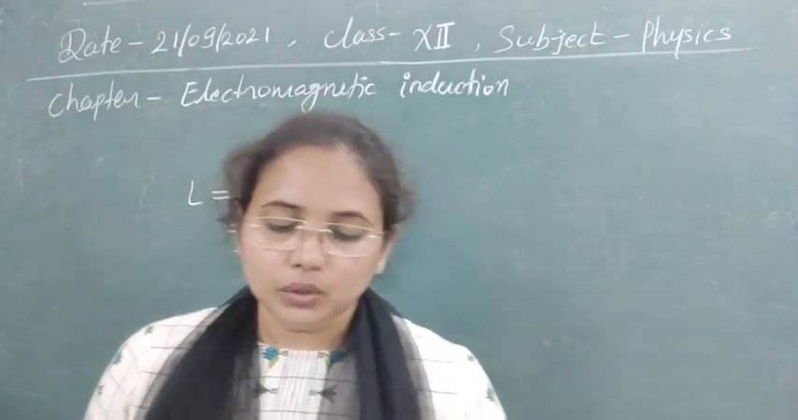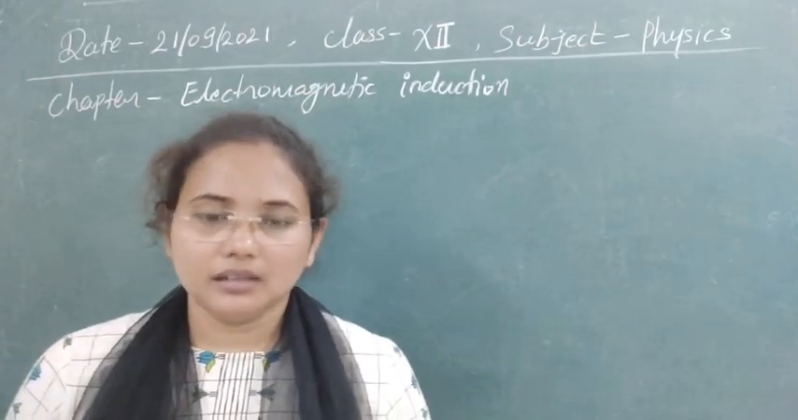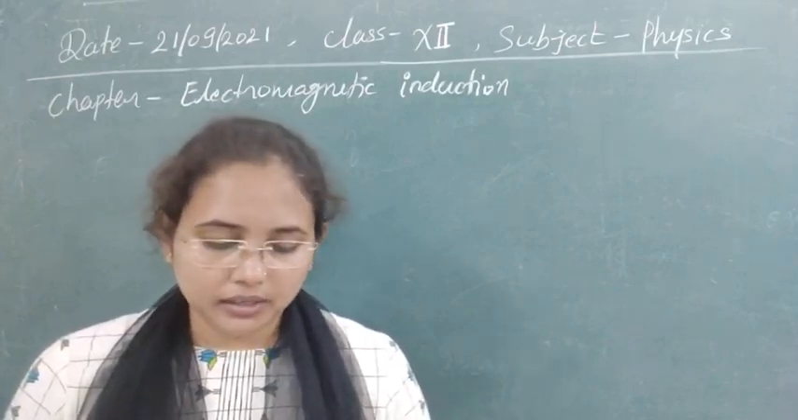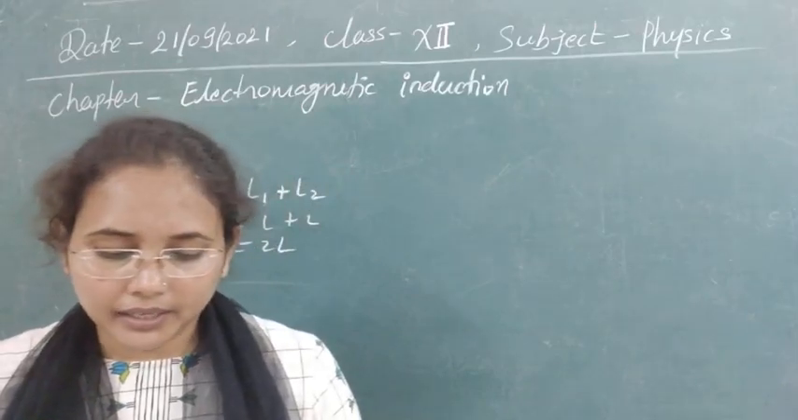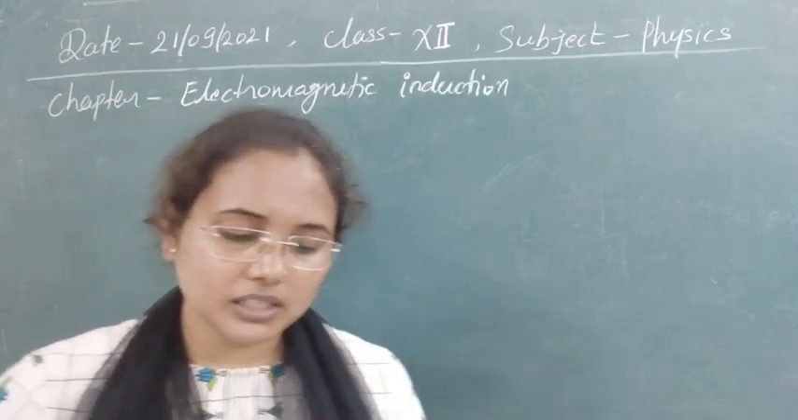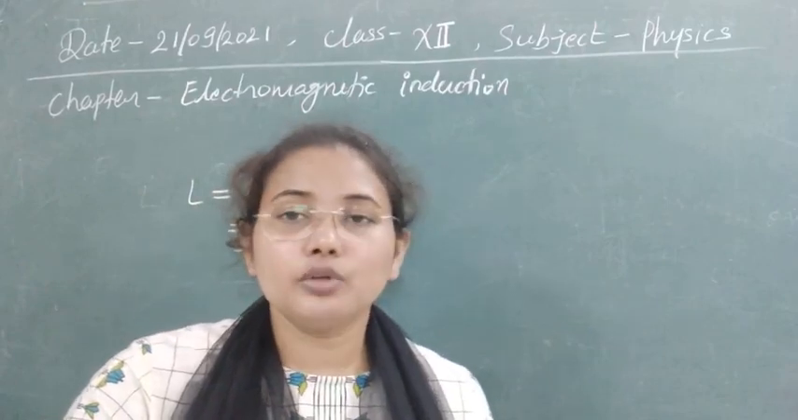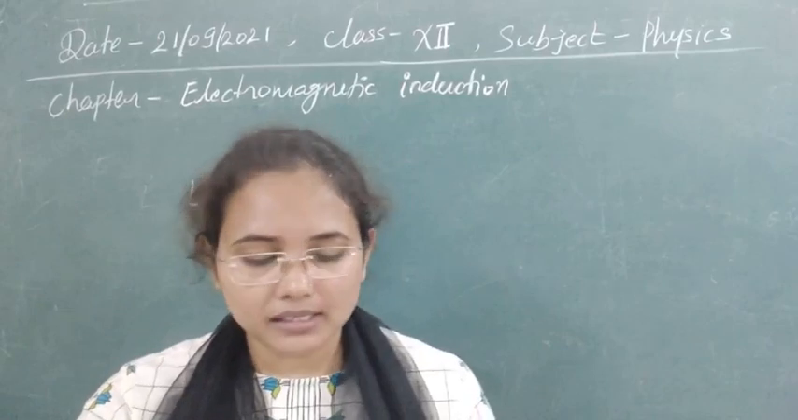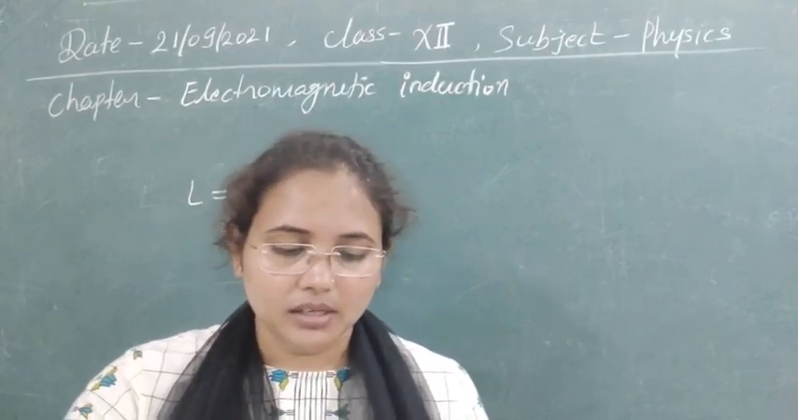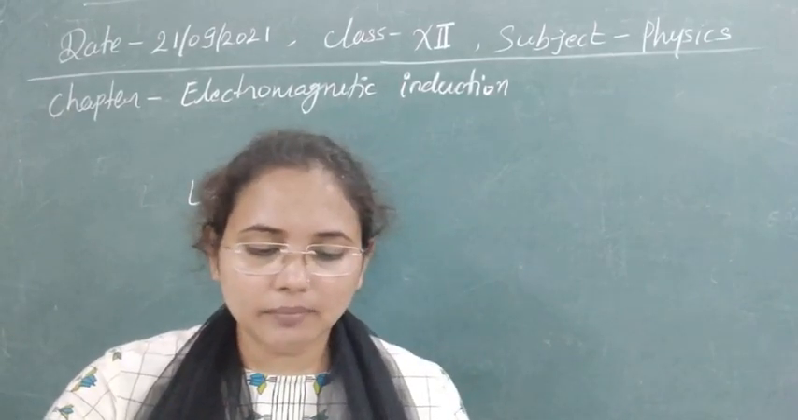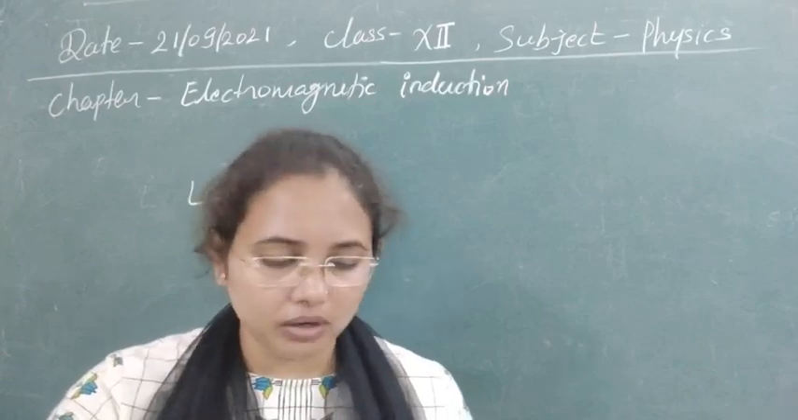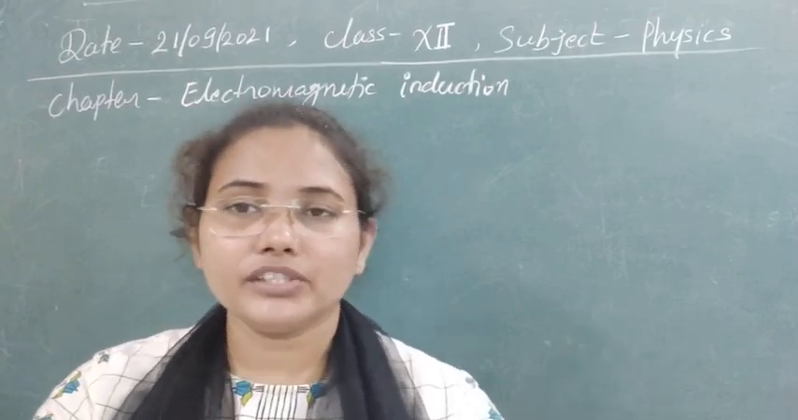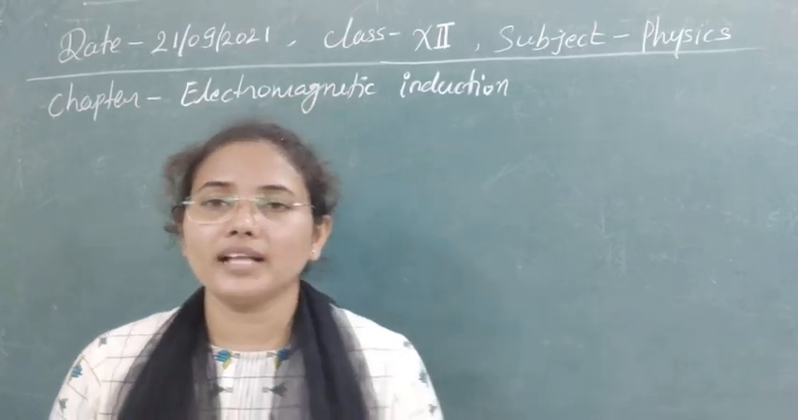Now in the next one, two coils are placed close to each other. The mutual inductance of the pair of coils depends on: options are given: the rate at which the current is changing in the two coils; second, relative position and orientation of the two coils; third, the material of the wires of the coils; and fourth, the currents in the two coils. So as you know, the mutual inductance of a pair of coils always depends on the relative position and orientation of the two coils, meaning in which position or orientation you have kept the two coils.